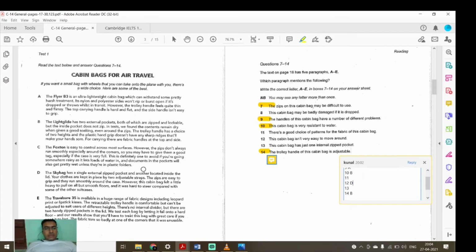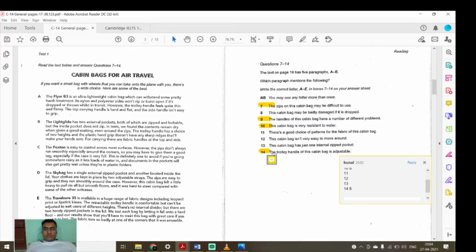They are telling it's only one zip inside the lid. So what we will do, here only one zip is there, so I think there is no. Okay, we'll wait. We'll go for now paragraph 5.